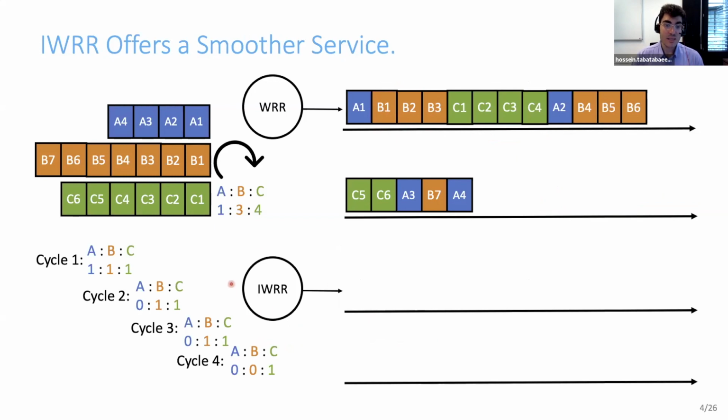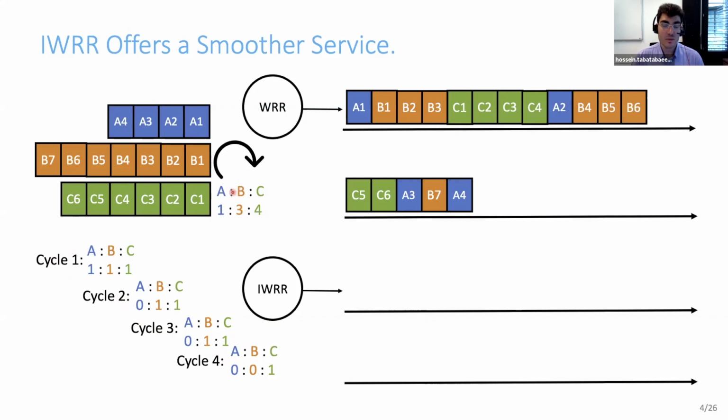So let's run the interleaved weighted round robin scheduler on the same example to see what the differences are. With interleaved weighted round robin, we first break one round into some mini rounds that we call cycles. In this example, we break one round into 4 cycles. Flow A, the flow with weight 1, only has an emission opportunity in the first cycle, and it is ignored by the server in the rest of the cycles of a round.